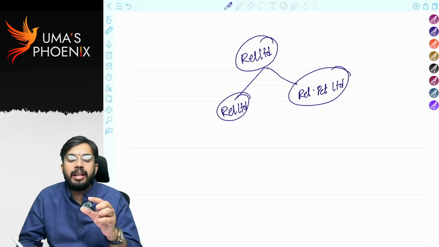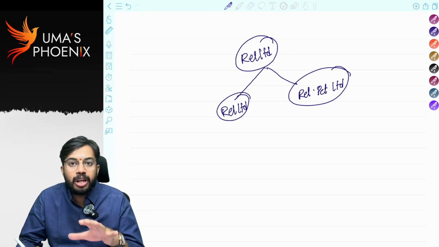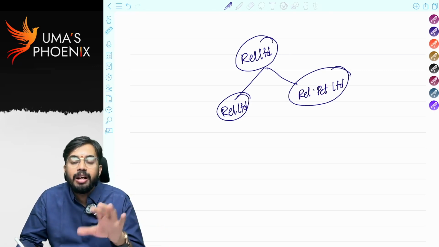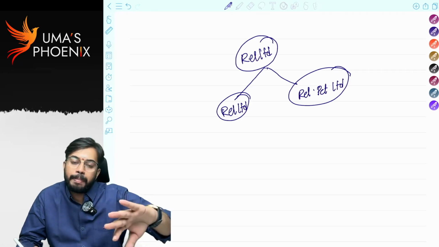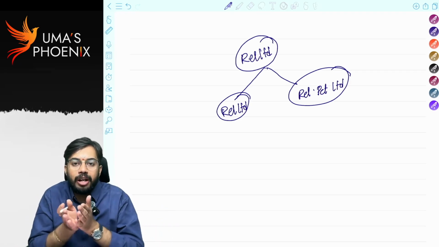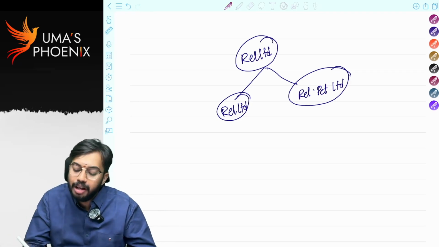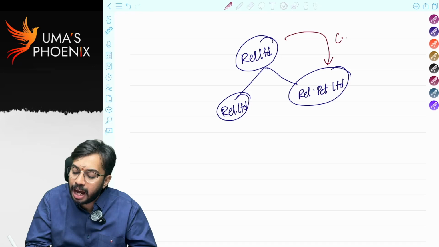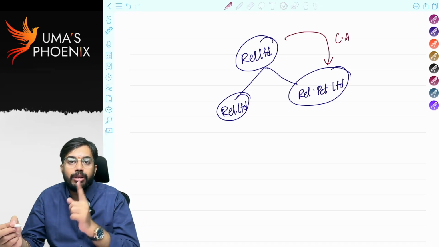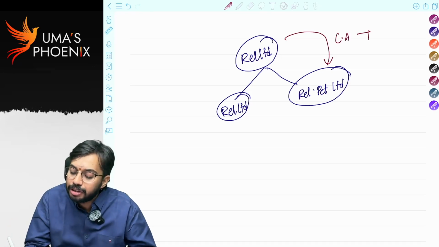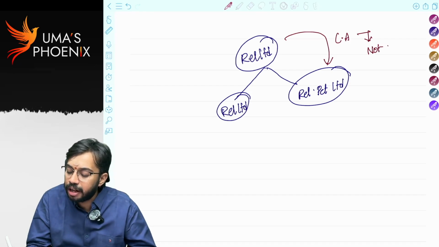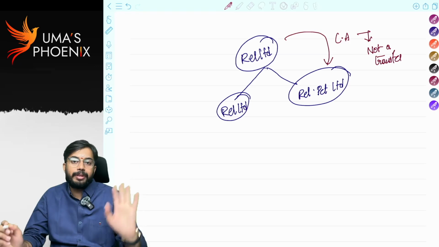So previously Reliance Petroleum was part of Reliance Limited. Now for petroleum they created a separate company. So Reliance Limited got demerged as Reliance Limited and Reliance Petroleum Limited. Now Reliance Limited will transfer capital assets from Reliance Limited to Reliance Petroleum Limited. So this transfer of capital assets is not a transfer and no capital gains are required to be calculated. Are you able to understand?